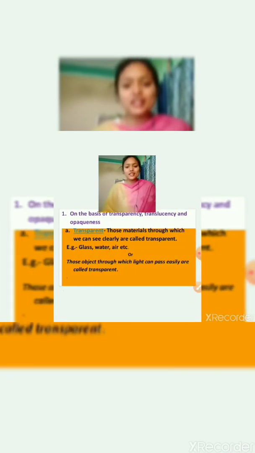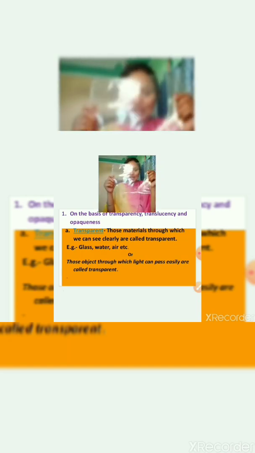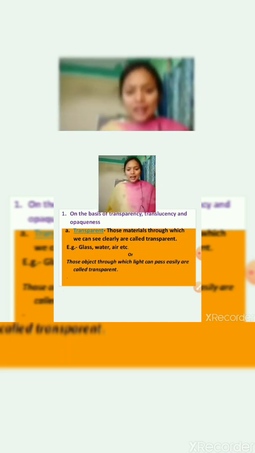And we studied about transparent objects. Transparent objects are those through which we can see clearly, and through which light can pass easily.